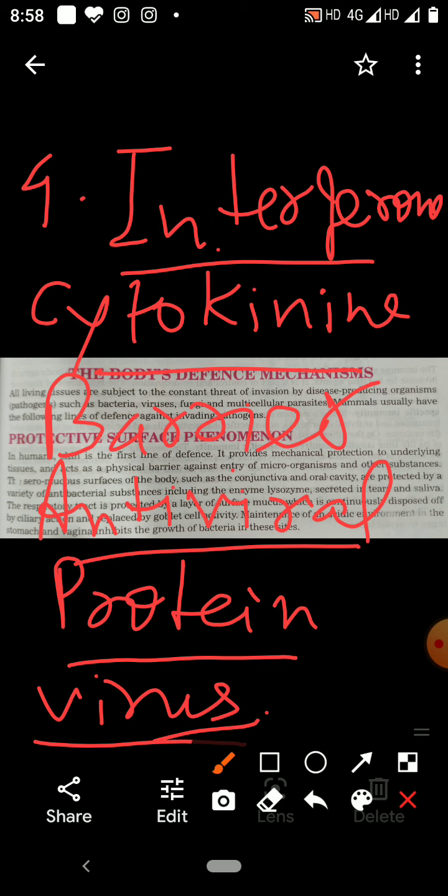So the cell of the body which is infected by the virus is going to die, and at that time it produces antiviral protein that provides protection to the other healthy cells of our body. So these I told are the local defense system.